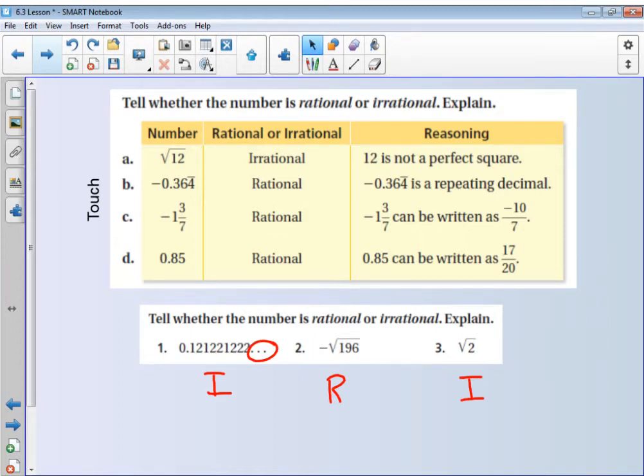Okay, rational numbers are numbers we can write as ratios, fractions in other words, perfect squares, and then any decimal number that either repeats or terminates is a rational number. Irrational are those crazy numbers, those numbers that never end. Those would include pi and non-perfect whole number squares.